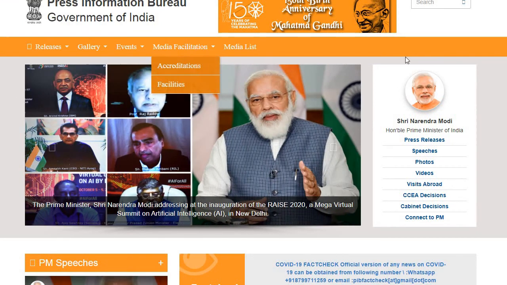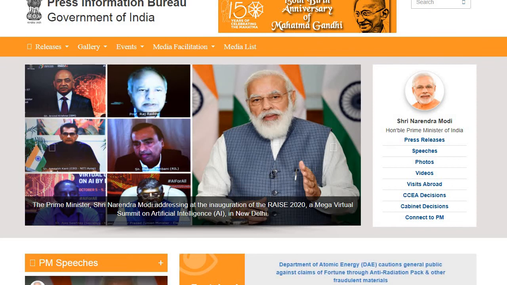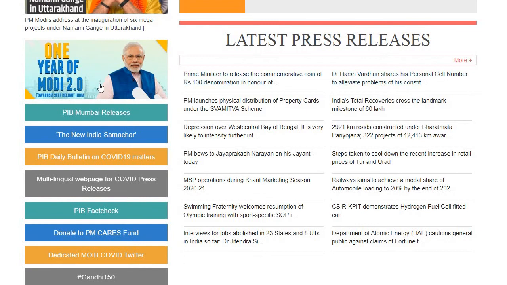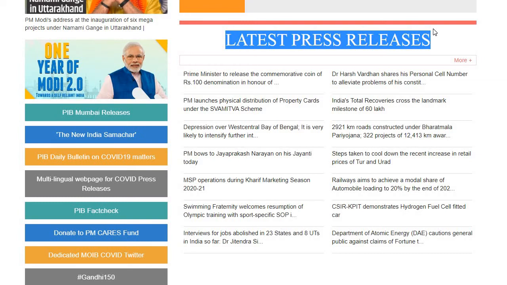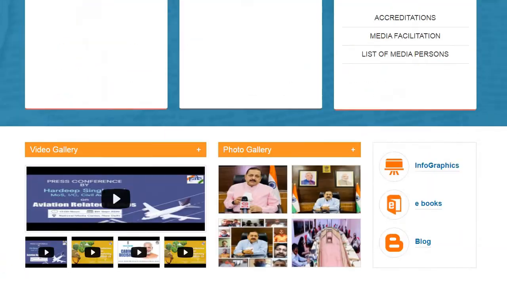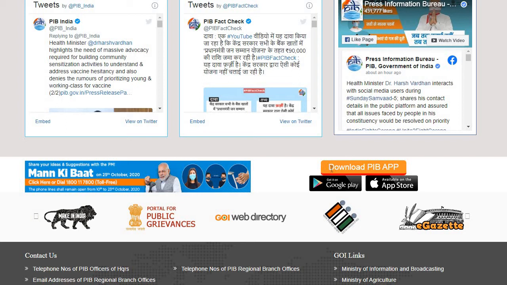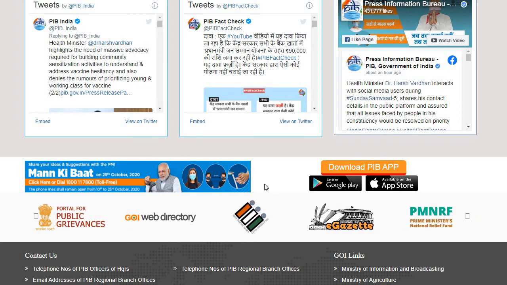So here you can search everything related to the central government. It's all about Prime Minister Narendra Modi, the New India Samachar, everything you can see. The latest press releases or the latest news which you want to know about the government, what the government does, what they did and what they want to do in the future, everything is available in the Press Information Bureau. Here you can also download the app for PIB.